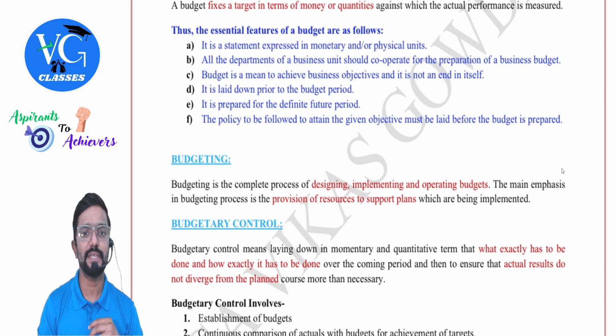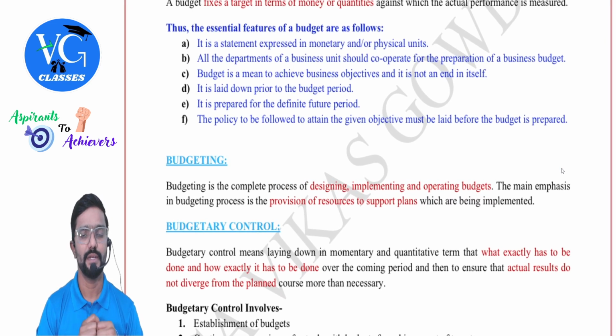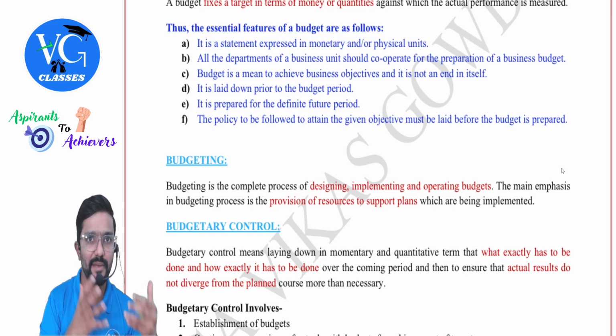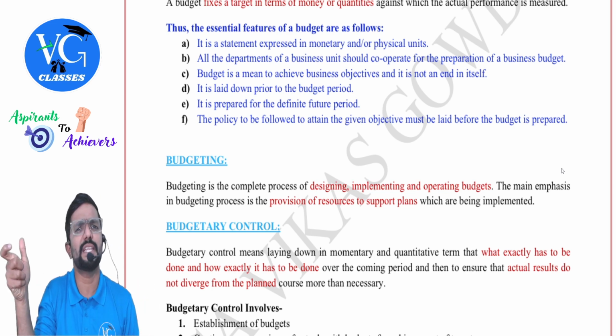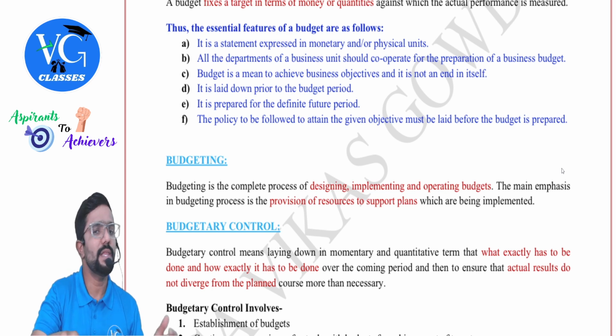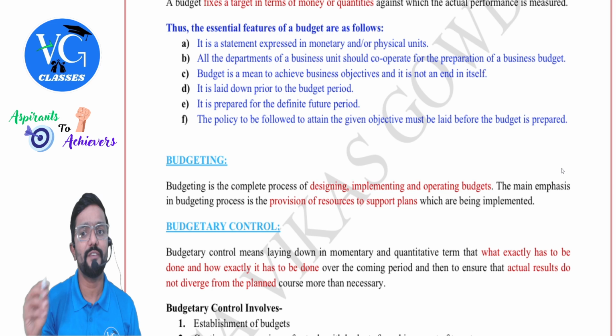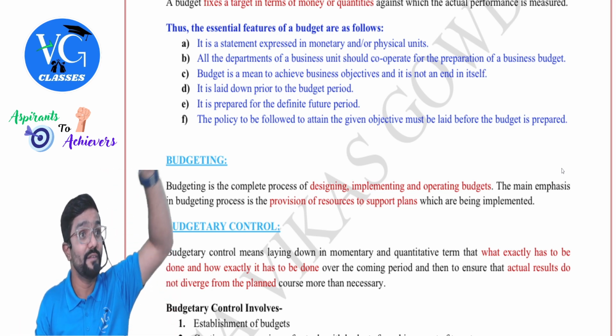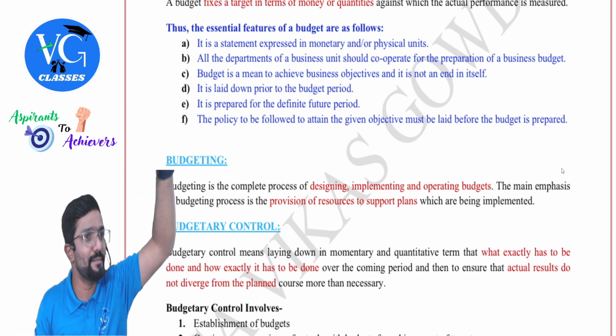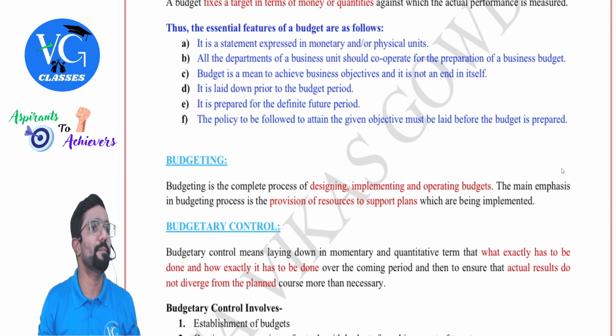It is a statement expressed in money or physical units. That is, as I told you, it can be expressed in money terms or physical units. Physical units is nothing but quantity. Then all the departments of a business unit should cooperate in the preparation of the business budget. I told you, we will call a meeting of all the functional managers. Only then we will fix the budget.